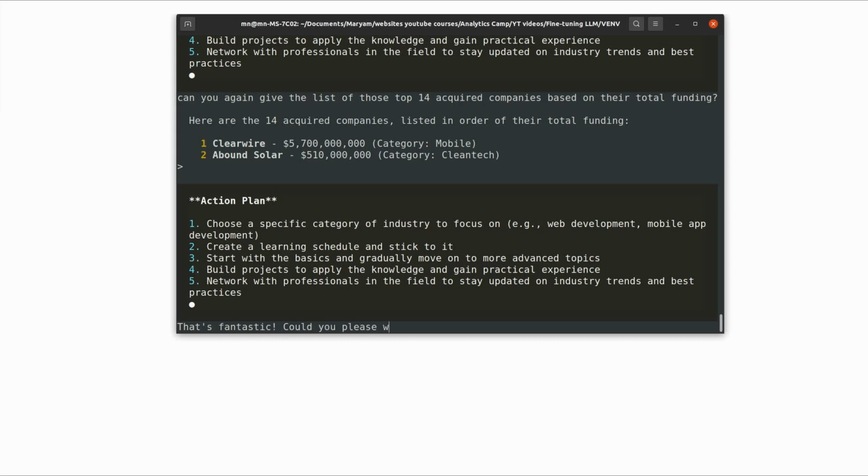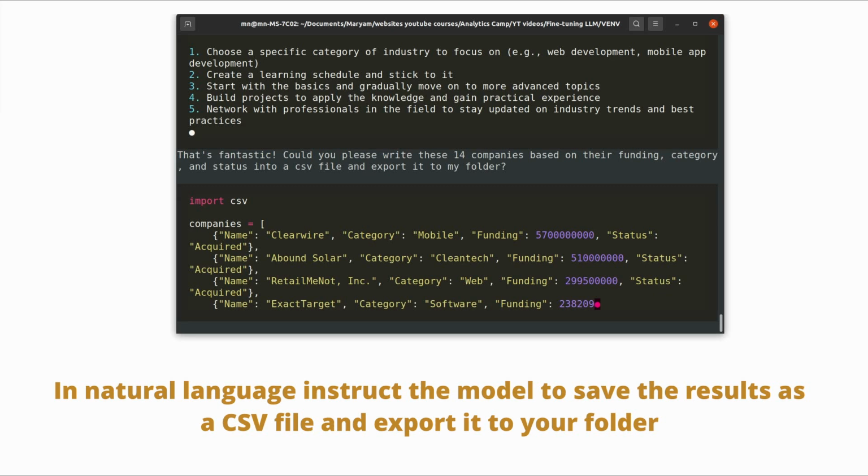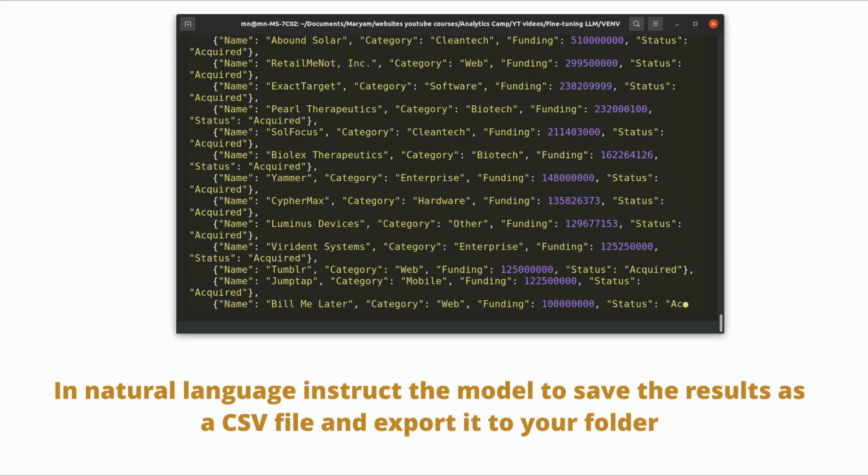Now, if like me you keep a copy of your analysis, you can prompt the model in natural language to save the top funded companies in a CSV file and export it to your folder.